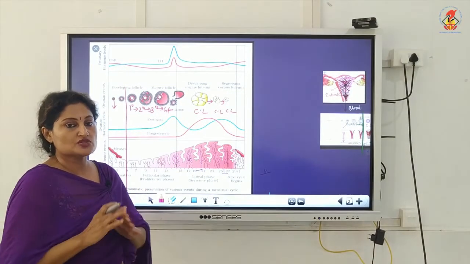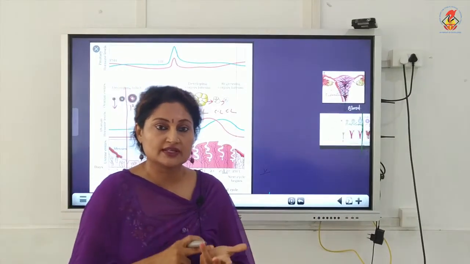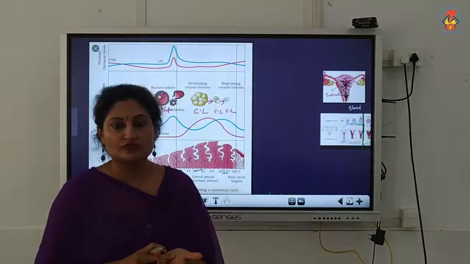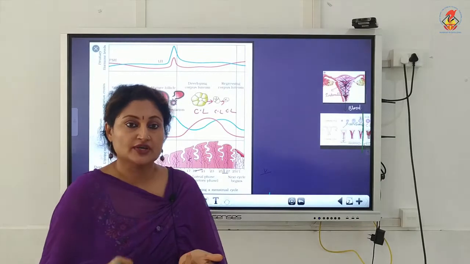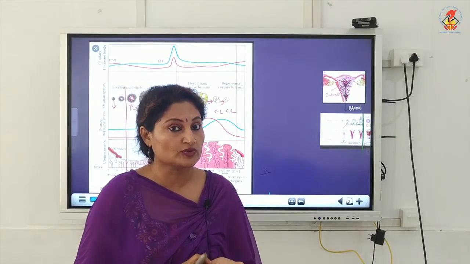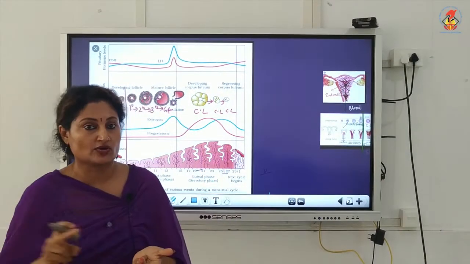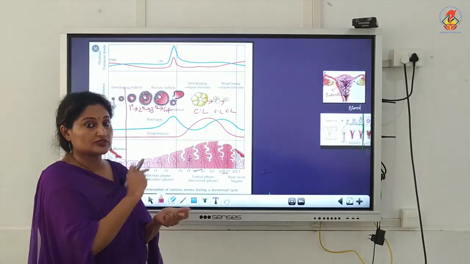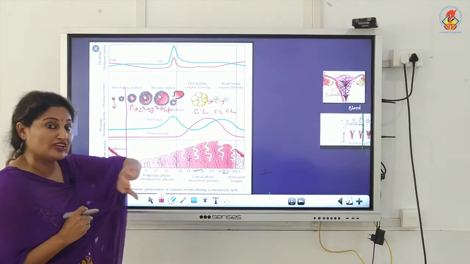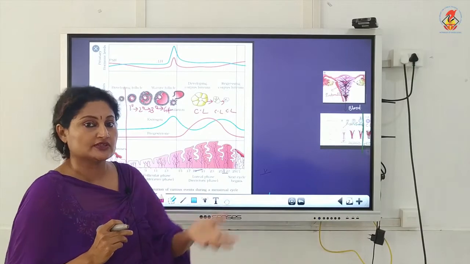Time and again I am saying this is very important because it can be asked directly as different stages of ovarian follicles, which I have given as an assignment. Also, it's very important to complete the cortex of the ovary. When you know these stages, you can place them in the cortex of the ovary. And lastly, the menstrual cycle also holds importance because now we are going to correlate with the secretion of the